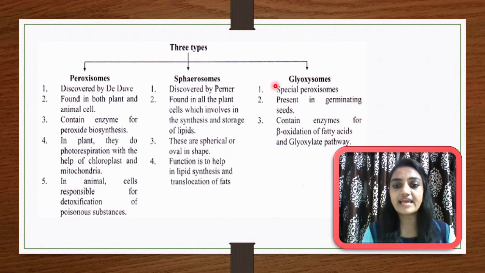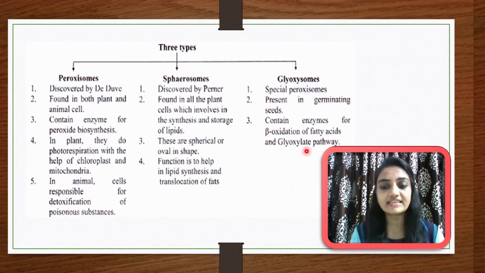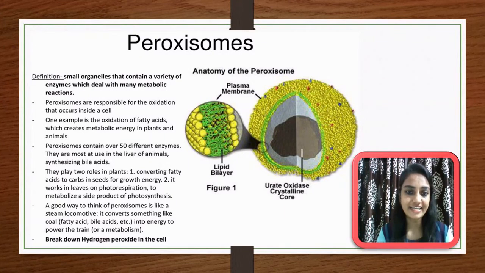Next is the glyoxysome. It is a special kind of peroxisome, or we can say one modification of a peroxisome, present in germinating seeds. It contains enzymes for beta oxidation of fatty acids and the glyoxylate pathway. Now let me understand peroxisomes in detail.